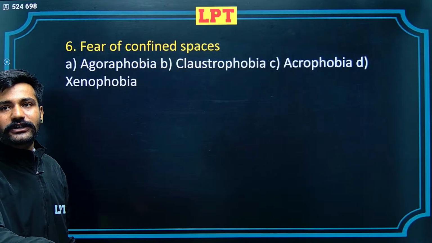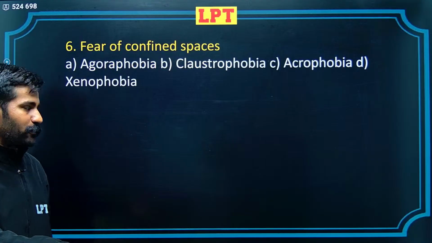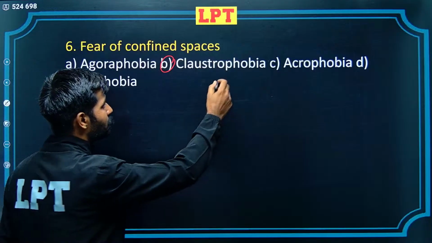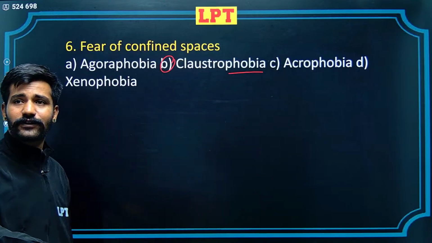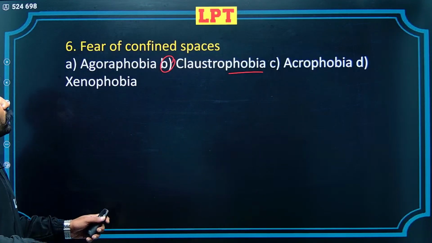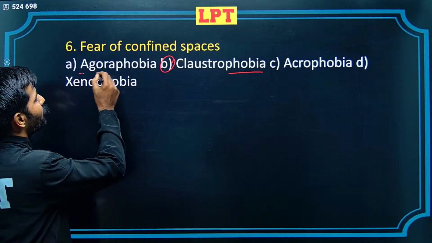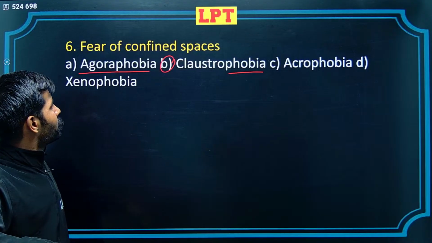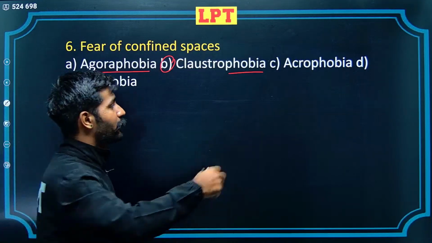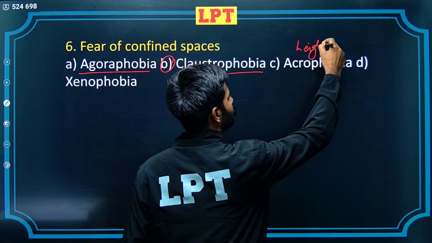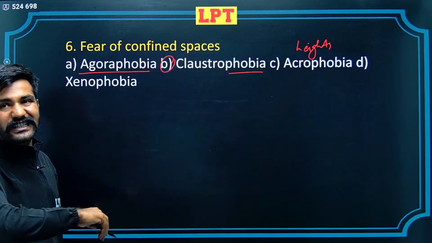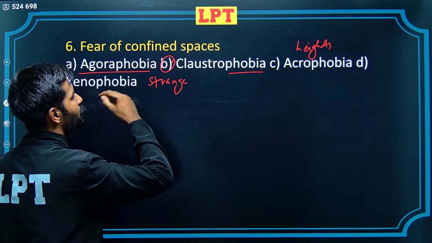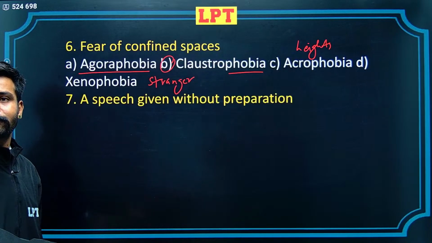The 6th question here is fear of confined spaces. The correct alternative is claustrophobia, which has the root word phobia, which is fear. And the other alternatives, if we see, agoraphobia would mean fear of something which is unknown. C alternative, acrophobia, is fear of heights. D alternative is xenophobia, fear of unknown or something that is strange, or if it is a person, it is stranger.